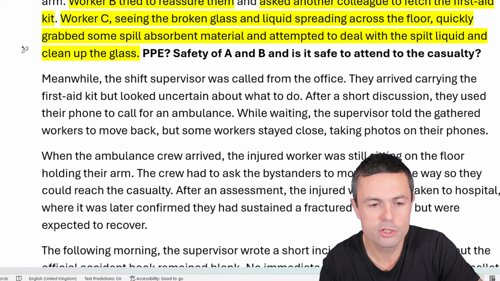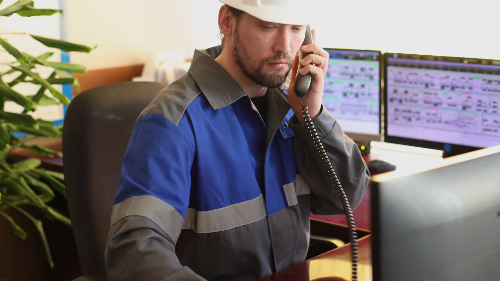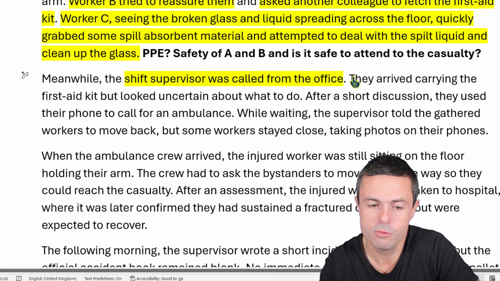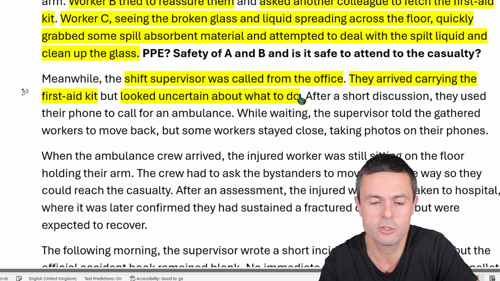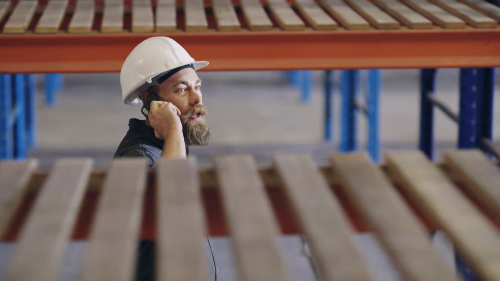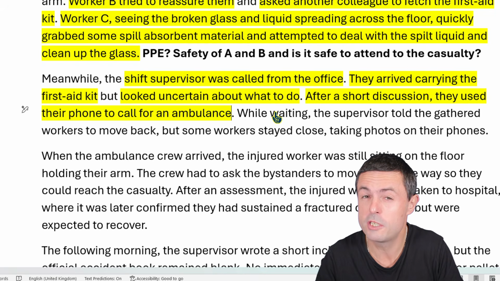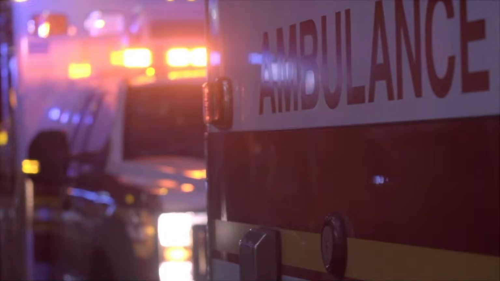Meanwhile, the shift supervisor was called from the office. Well, very good. So we've called someone from the office. That's a good thing. They're not a first aider, but we've got someone, and the supervisor's carrying the first aid kit. Okay, so that's good. We have a first aid kit, but no first aider by the sounds of it, because the supervisor looks uncertain. They looked uncertain about what to do. After a short discussion, they used their phone to call for an ambulance. And so again, there's a little bit of good, a little bit of bad in here. The lack of certainty is not good at all. We should have summoned someone trained to deal with this situation if we have a first aider. There's a short discussion, but it should have been pretty obvious right from the outset that we need to call an ambulance at this point.